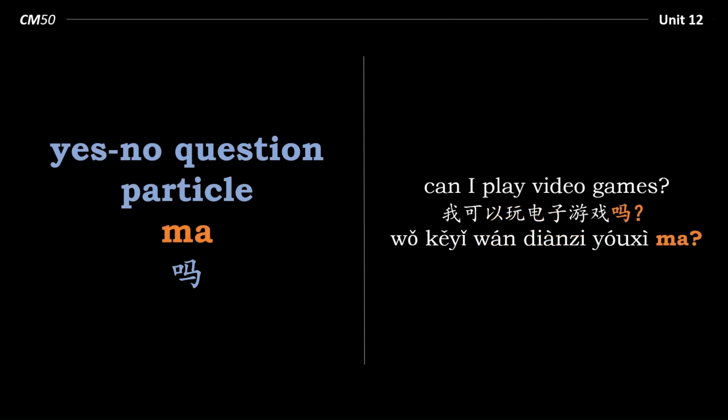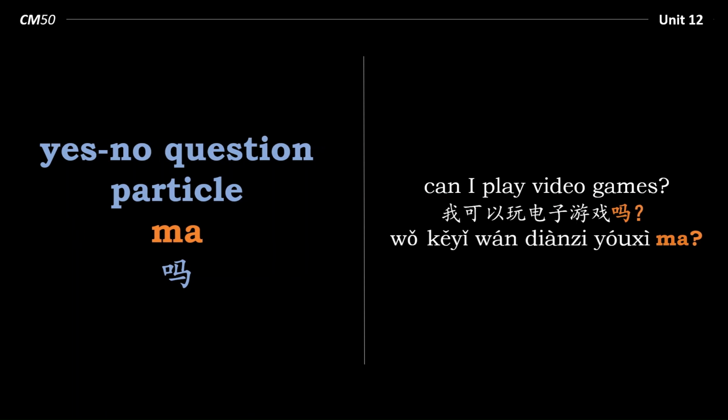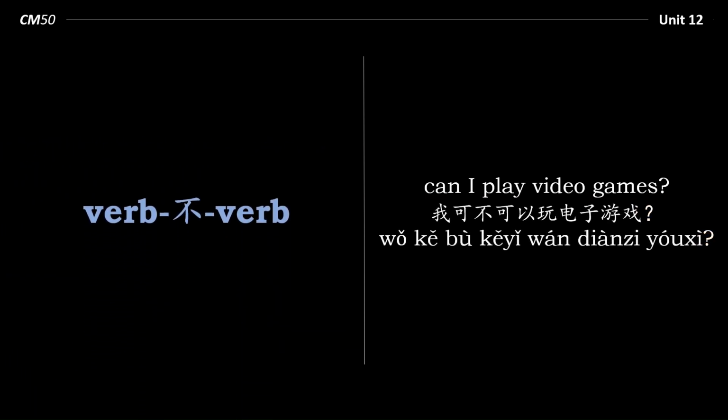Another example, can I play video games? 我可以玩电子游戏吗? Now here, the verb is 可以, so the auxiliary verb is 可以, the main verb is 玩. Now because I'm using the ma particle, I have to say the verb in its full form. 我可以玩电子游戏吗? However, when we use the verb-不-verb structure, we shorten the first instance of the auxiliary verb 可以. 我可不可以玩电子游戏? So this is verb-不-verb.